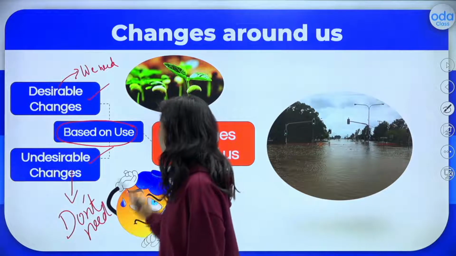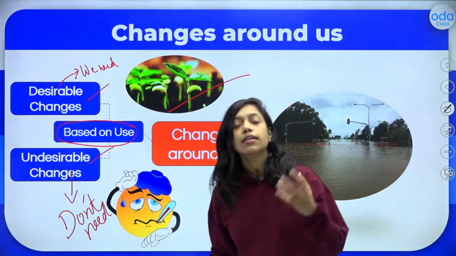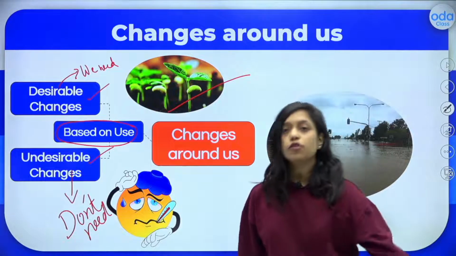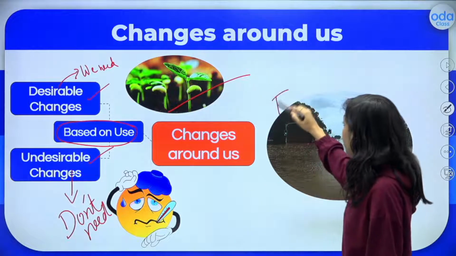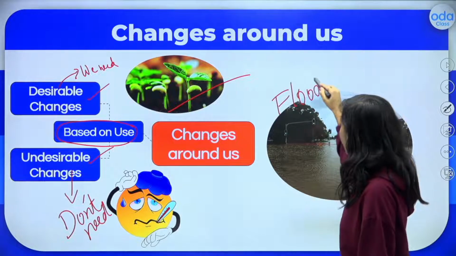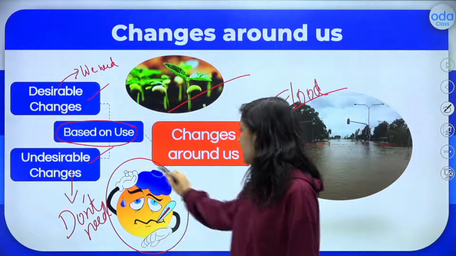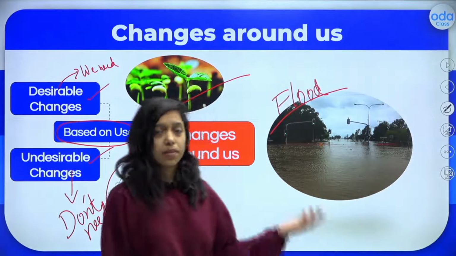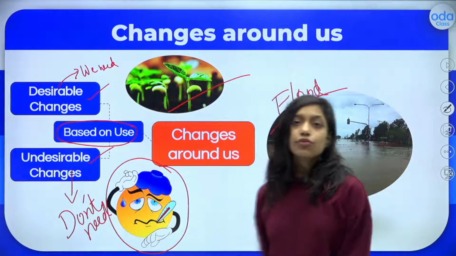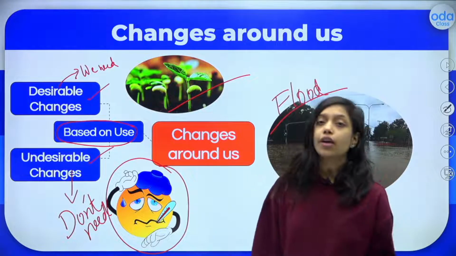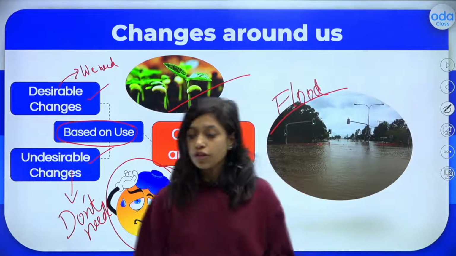Let me give you some examples. For example, desirable changes, yes, we need the seedling to grow into a big plant or a big tree, right? So that we need. But undesirable changes, for example, flood, right? Is there anybody who wants flood at their area? No, that is undesirable, right? And heavy temperature or high temperature, that is all undesirable. So the changes which we need are called as desirable changes, and the changes which we don't need but still it happens, that is called as undesirable changes. So these are the categories based on use of the changes what we need.